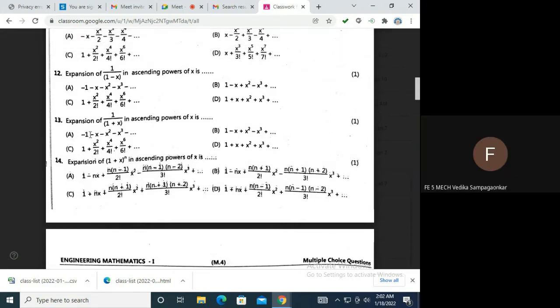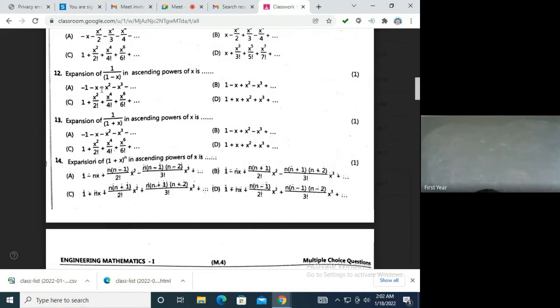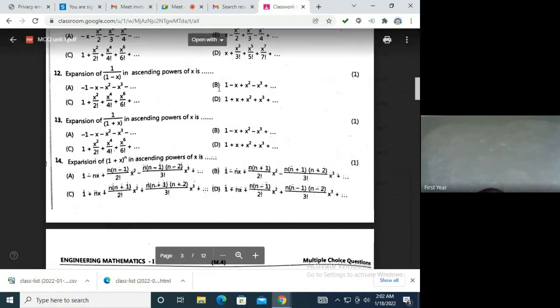Ma'am, can you repeat once more? Sure, not a problem. When you are not able to remember it now, you can make use of the Maclaurin series. What's the first thing? Put x is equal to 0. So this will become 1 upon 1 minus 0. So what's the value of f of 0? 1. Everywhere there is 1, only except a. So a is not the answer.